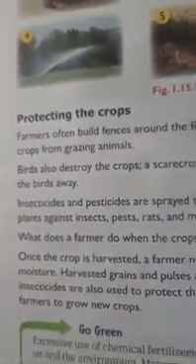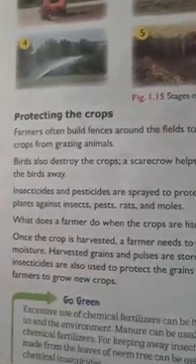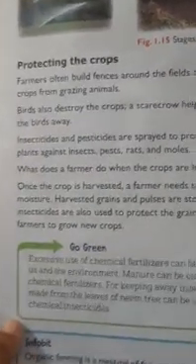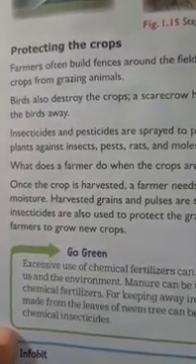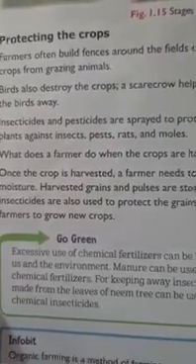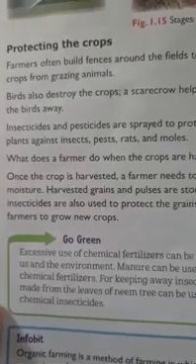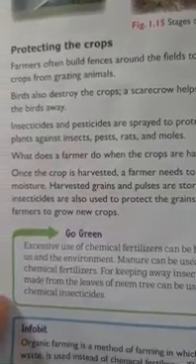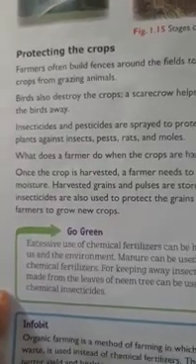Okay, now we will see how to protect the crops. Farmers often build fences around the fields to protect crops from grazing animals. You might have seen fencing around the farms and fields. Fencing means an electrical wire boundary or some other type of boundary to stop animals from entering, and to stop people also from spoiling it.